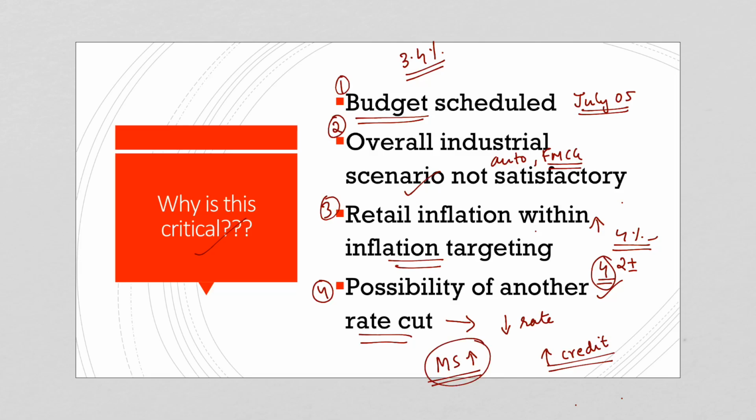So, why is there a possibility of another rate cut? This is because the rate cut of RBI and the Monetary Policy Committee is based on the inflation rates in the economy. Now, the inflation rates we have seen, even though it has gone up, it is well within the inflation targeting. So, this gives a signal to the Monetary Policy Committee that the inflation rate in the economy is within the targeted range. So, this will provide a possibility for another rate cut by the Monetary Policy Committee. So, this is why these inflation rates are very much crucial.